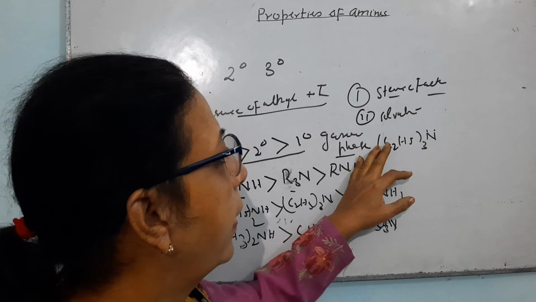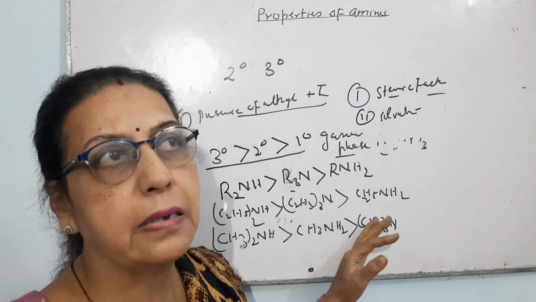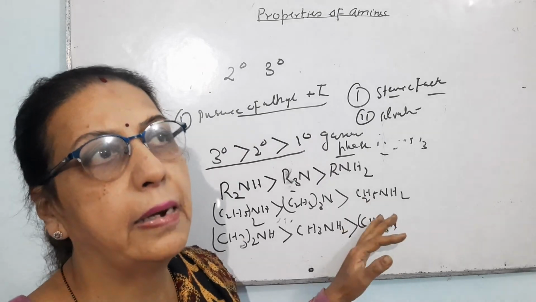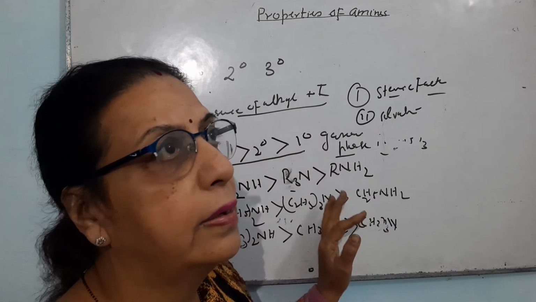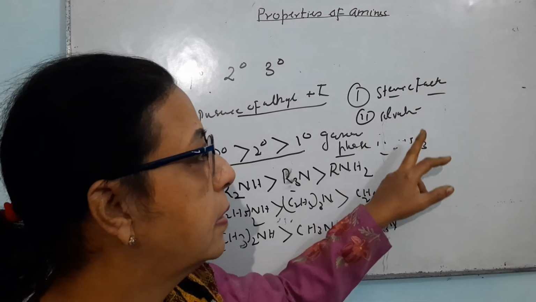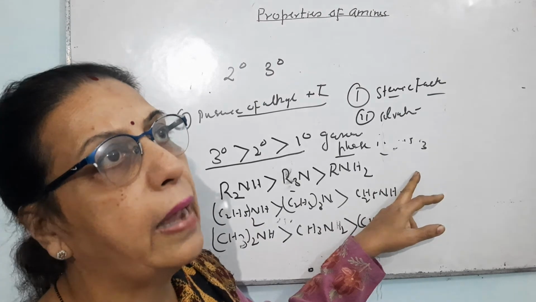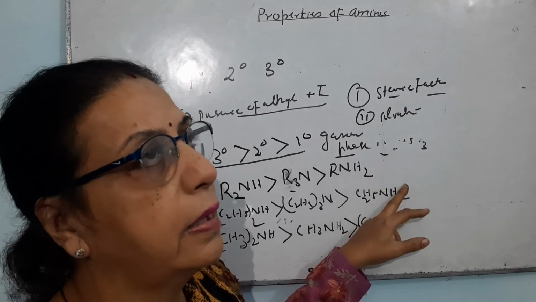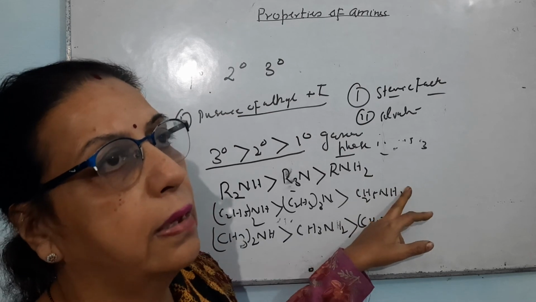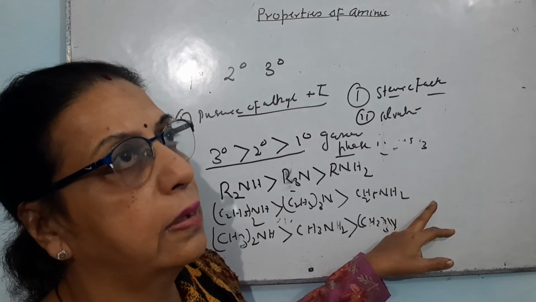The second effect is solvation. The solvation depends upon the stability of the ammonium cation. Whenever any amine is dissolved in water, it reacts with water to make hydrogen bonding. And in this process, there is a release of energy which is called hydration energy.